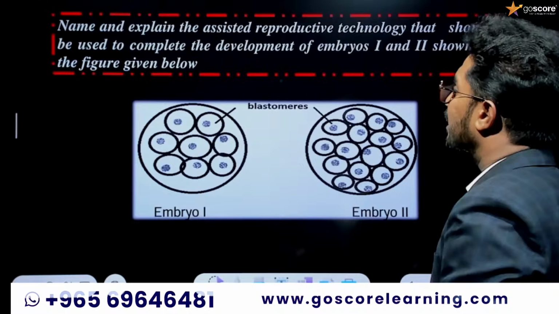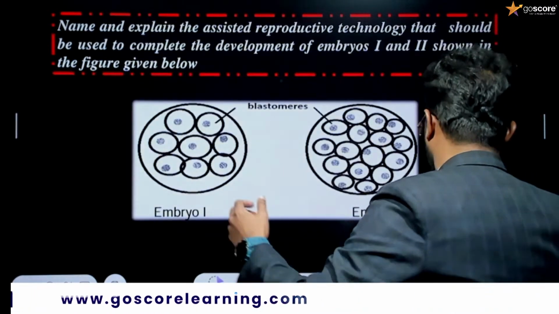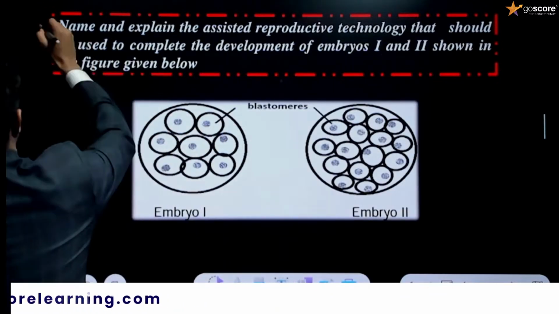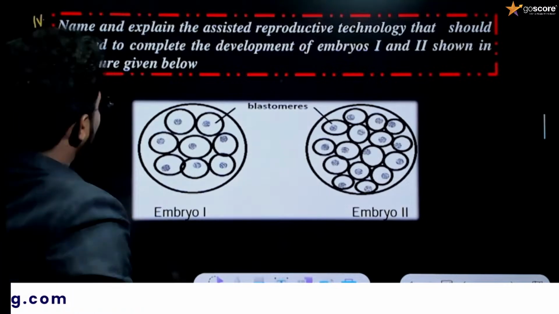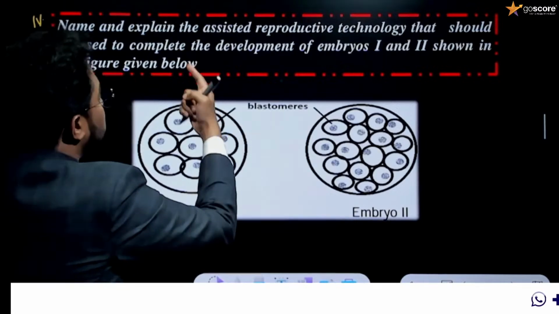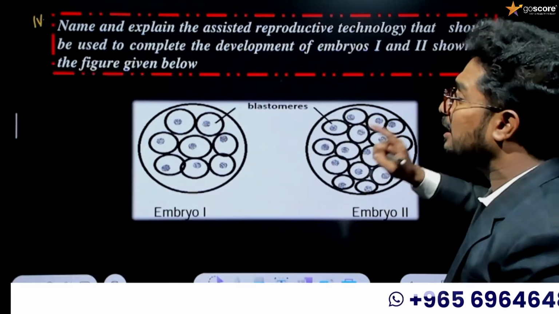Now we are going to discuss the next subpart of the question. Okay, name and explain the assisted reproductive technology that should be used to complete the development of embryos 1 and 2 shown in the figure given below.